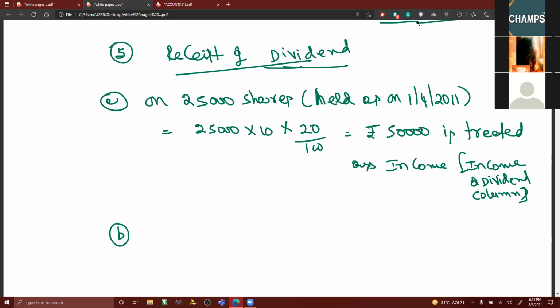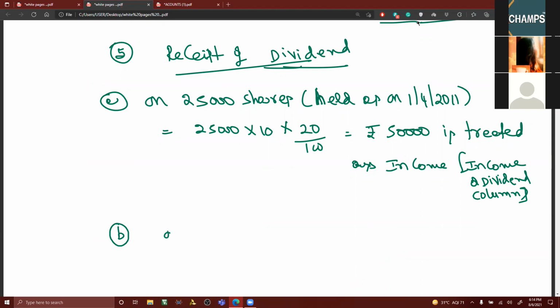Dividend of last year. Last year we had an opening balance. On those shares, we have calculated dividend. That is to be taken as income. Reference Accounting Standard 9. When you learn Accounting Standard 9, revenue recognition criteria, you will know about it. Further, this point can be useful there. Then point number 2. Where the dividend was declared for a period, during that particular period I am not holding the shares. I have purchased the shares in the current year. That used to be adjusted to the cost column.